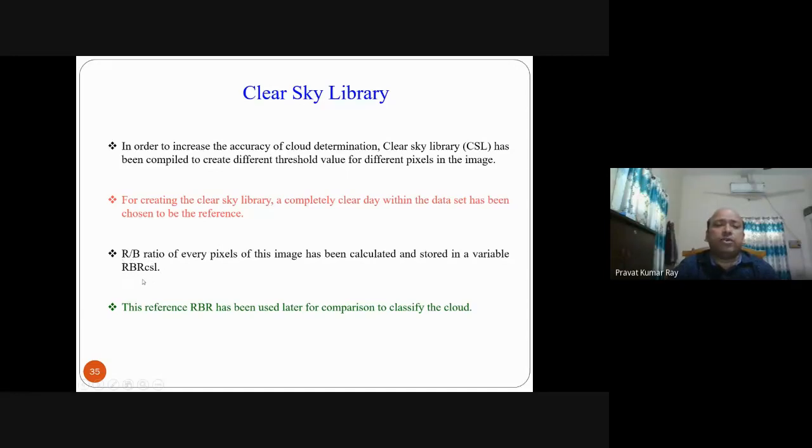Red to blue ratio, RBR, clear sky library. So this is the R by B ratio of every pixel of a clear day image. This reference RBR is used later for comparison to classify the cloud. This RBR CSL acts as a reference for classifying any pixel, whether that pixel belongs to thin cloud, thick cloud or clear sky.